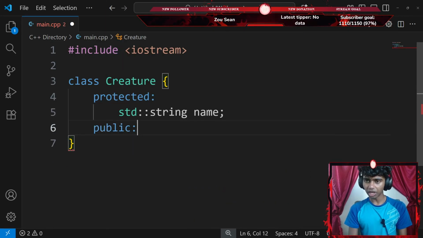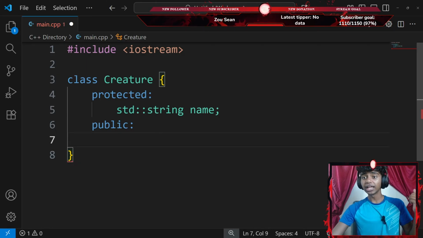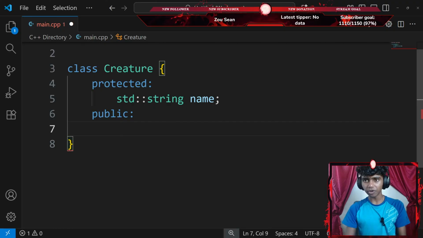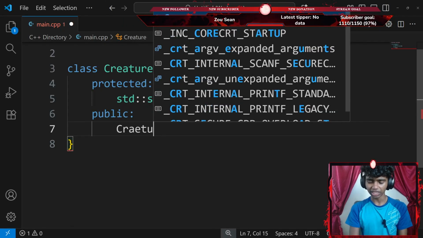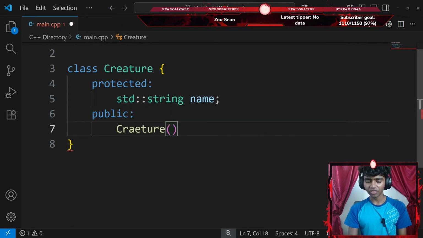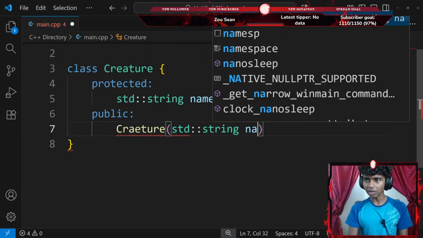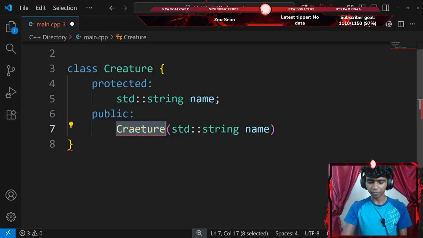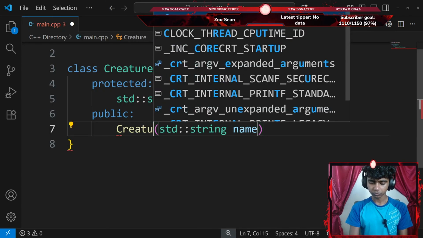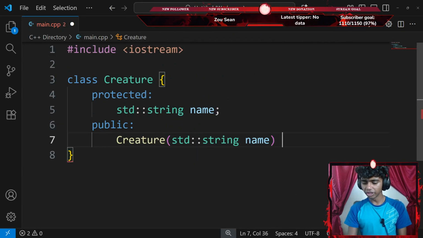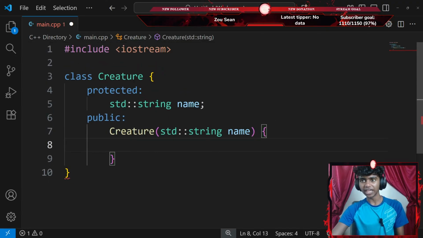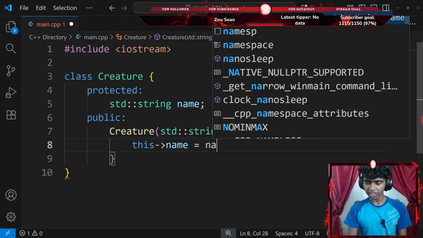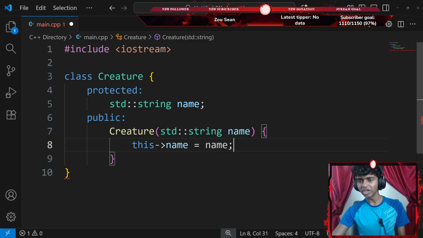And then I'm going to go ahead and publicize everything. Now, inside my public section, I'm going to create a constructor that takes name as a parameter. So let's create a Creature constructor that requires a parameter of name, which is going to be a standard string. Okay, now let me fix my typo real quick. There we go. Then I'll go with a pair of curly braces to initialize my data member. So I'm going to do something like this: name data member equals my name parameter, ending with a semicolon.